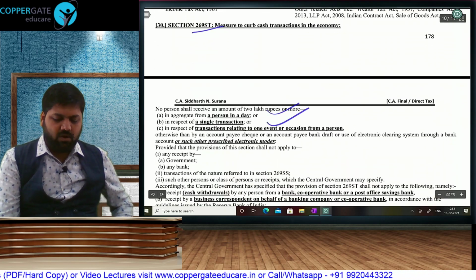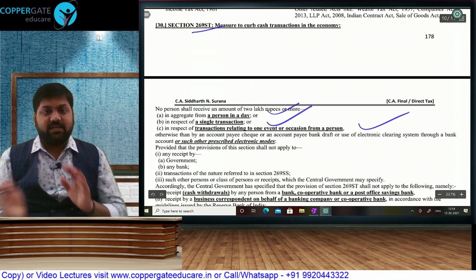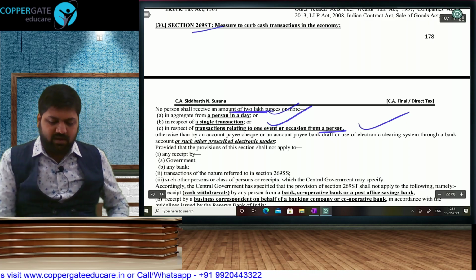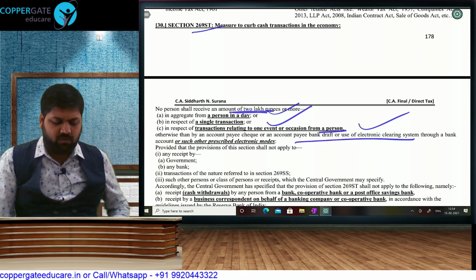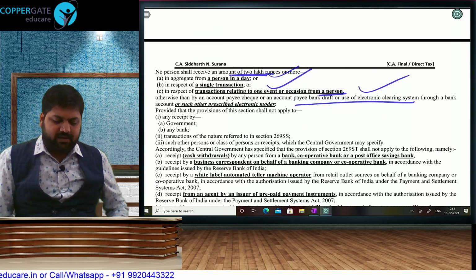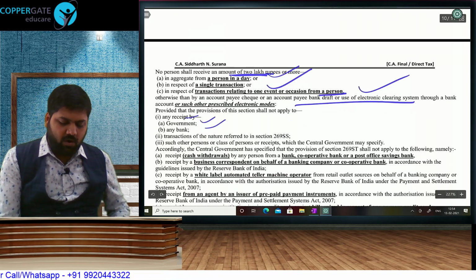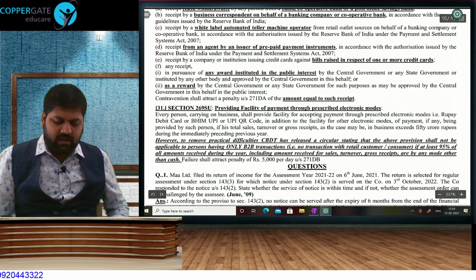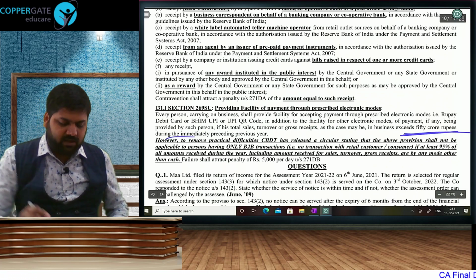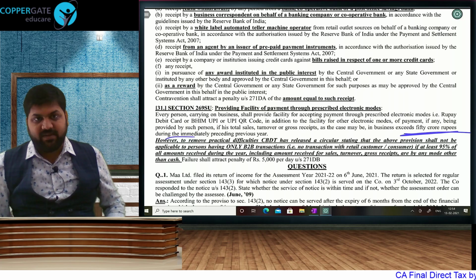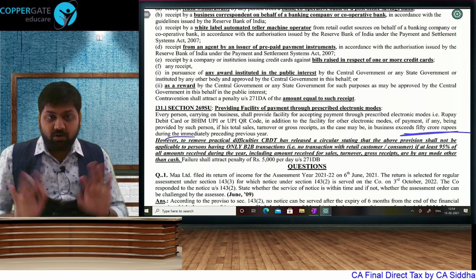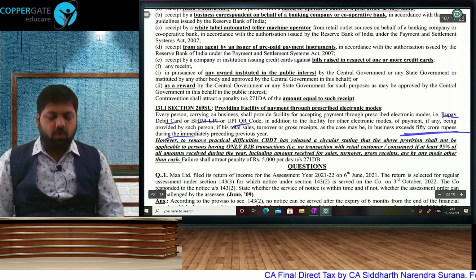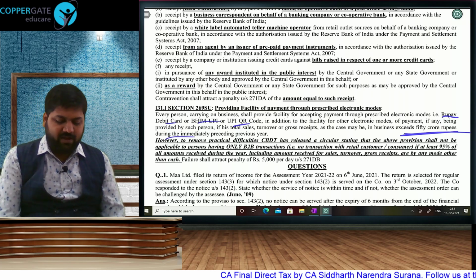From one person in a day or in respect of single transaction or transactions relating to an event from one person, if you accept 2 lakh rupees or more, other than the 3 allowable modes, that is account payee cheque, account payee draft or electronic mode, then 100% penalty is going to get attracted, with exceptions being received by government, bank or loan, because that 20,000 limit is already applicable, or any other notified transaction. And if your last year's turnover exceeds 50 crore rupees, then in the current year you will have to provide a facility to your customers, whether to avail or not, that is their choice, but you have to provide facility of RuPay debit card, BHIM UPI and UPI QR code. And if you don't provide, then you will have a penalty of 5,000 rupees per day.